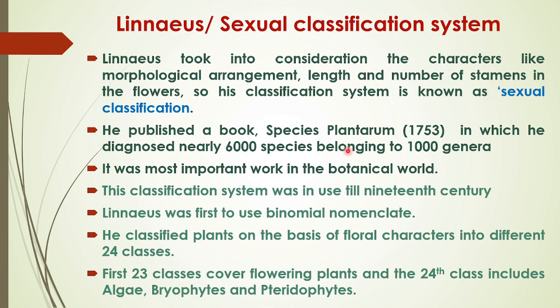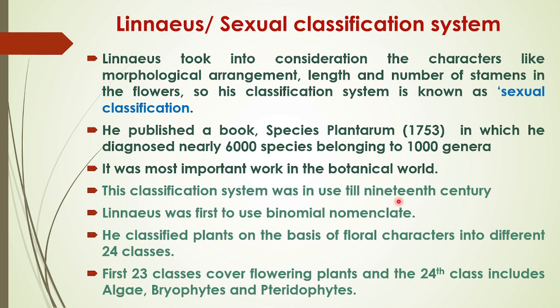He published a book Species Plantarum in 1753 in which he diagnosed nearly 6,000 species belonging to 1,000 genera. It was the most important work in the botanical world. This classification system was in use till the 19th century. So this was the most popular classification system, though it was artificial.